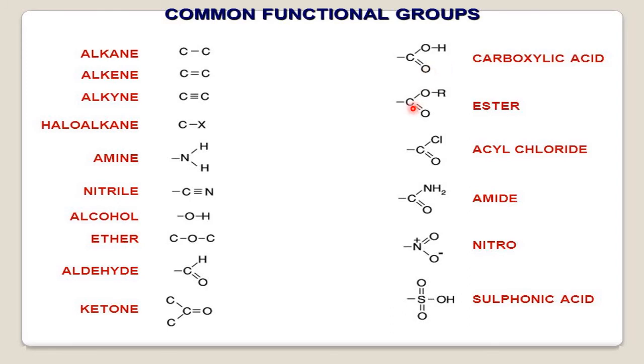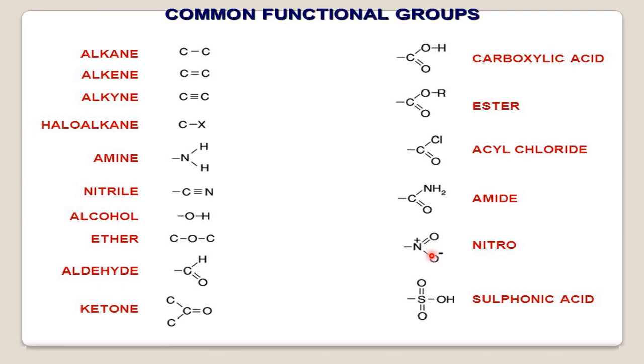If C double bond O is with OR, ester family. C double bond O with Cl, acyl chloride. C double bond O with NH2, amide family. And if an NO2 group is there, they come under the nitro compounds family. There are many nitrobenzenes. So many compounds come under the nitro family.